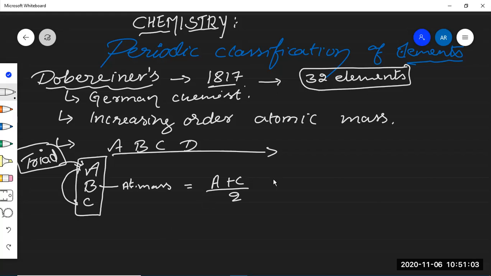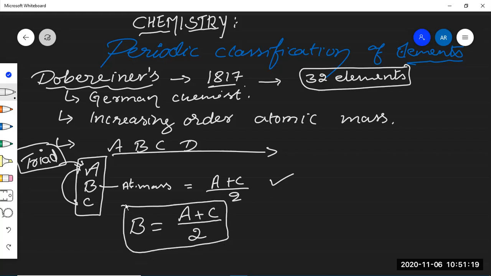So that concept is given by Dobereiner. According to his law, he has given the formula: the mass of element B equals the mass of A plus the mass of C divided by 2, the average atomic mass of A and C. This is the mathematical expression he has given for the calculation of atomic masses.